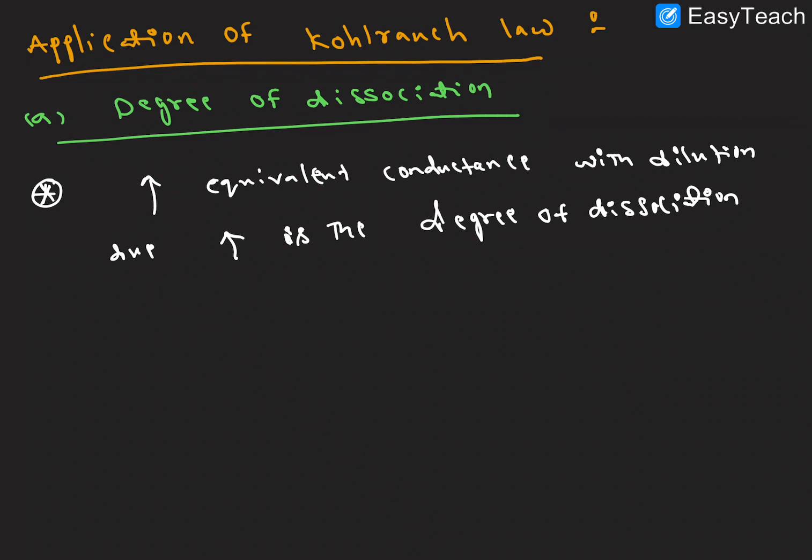What is the degree of dissociation here? The degree of dissociation is indicated by alpha.